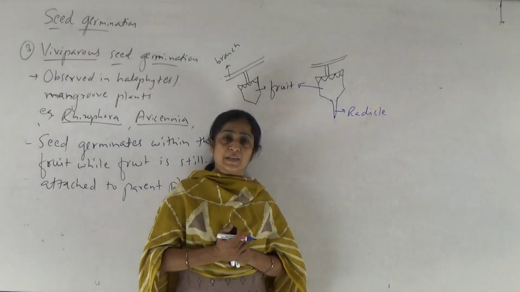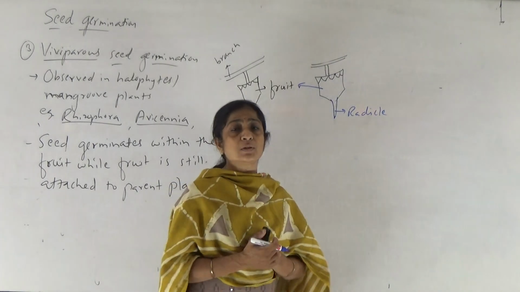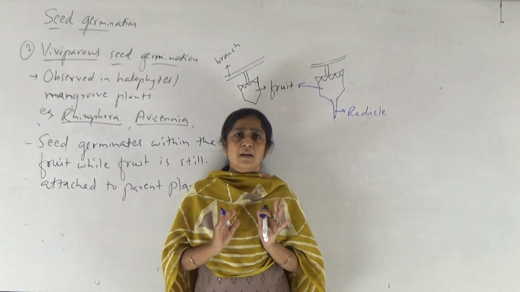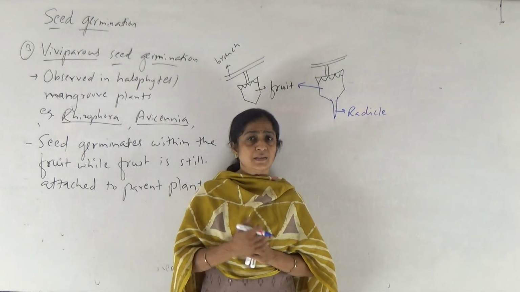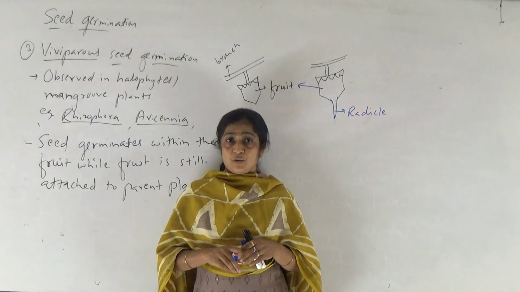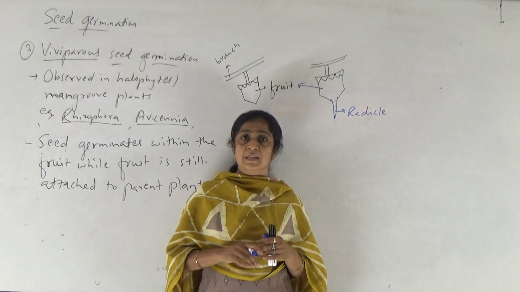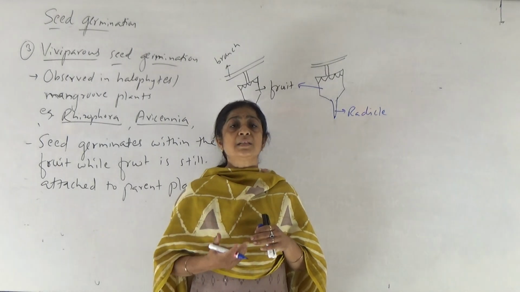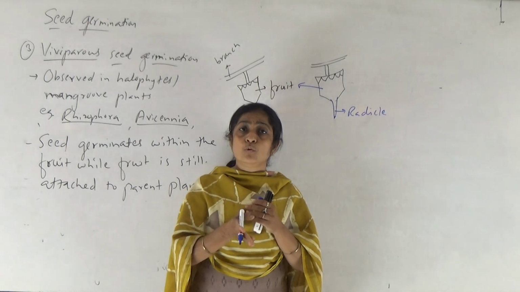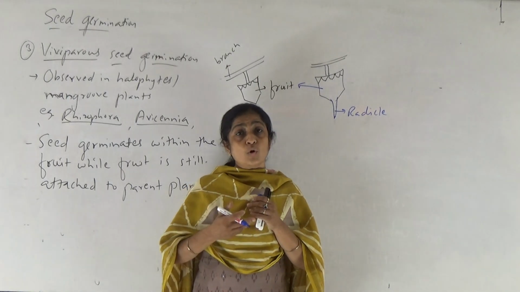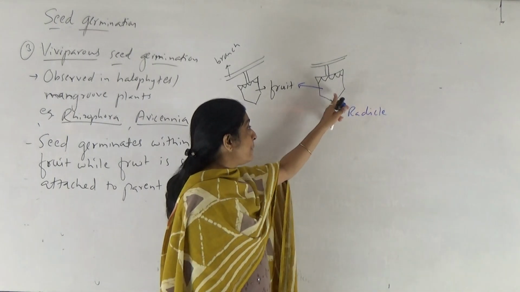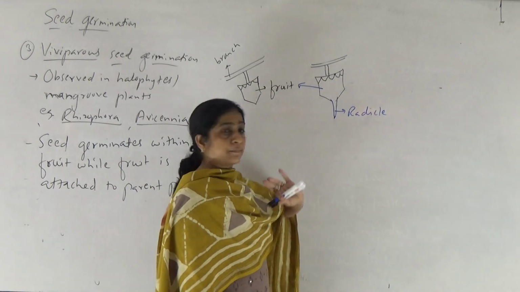Inside the fruit seeds are present. Inside the seed embryo is developed. When there is a full growth of embryo in the seed, embryo starts germination. That is, seed starts germination. Where? Inside the fruit. So seed absorbs moisture present inside the fruit. Then embryo axis grows and it protrudes through the seed coat and enters into the fruit. Later it grows in length and that radicle gradually protrudes outside the fruit by breaking the fruit wall. It comes outside like this.